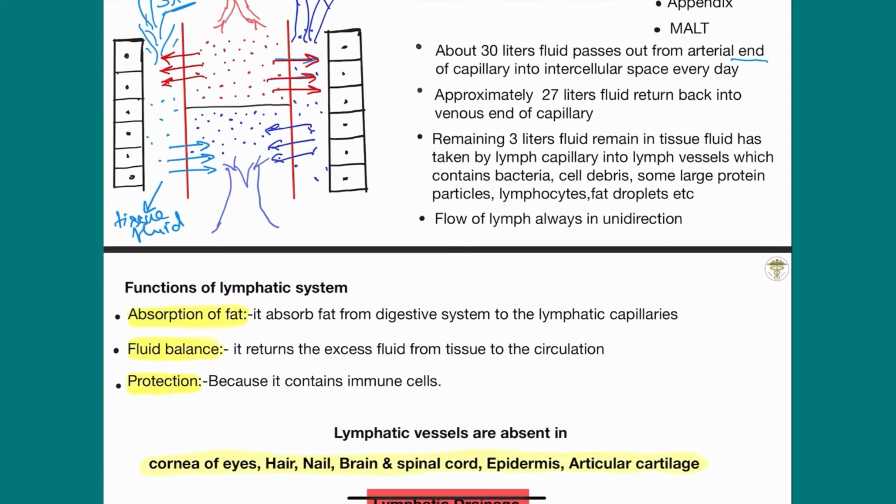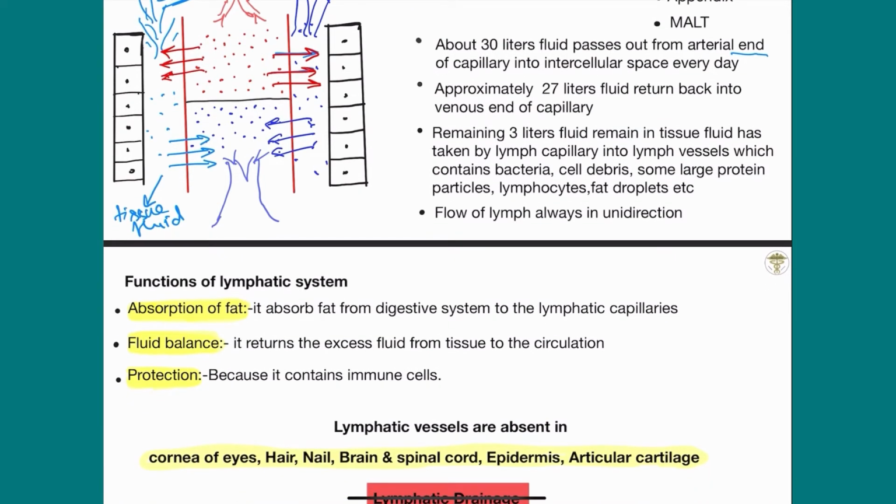Now second is the function of the lymphatic system. Functions of the lymphatic system are absorption of fat, fluid balance and protection. What is absorption and how does it occur? Absorption of fat: it absorbs the fat from the digestive system into the lymphatic capillaries.